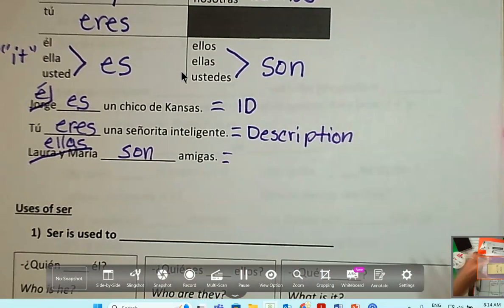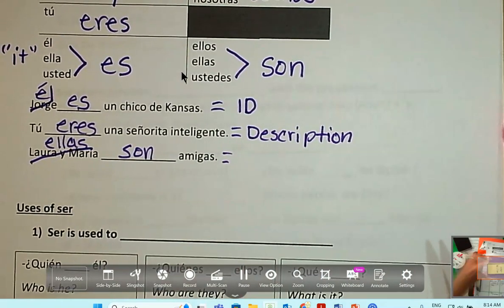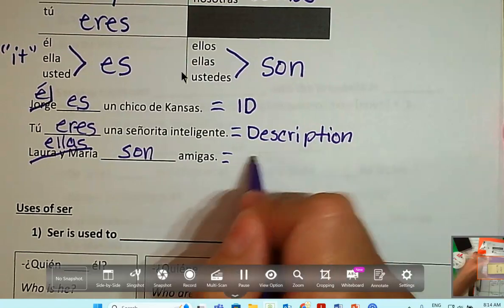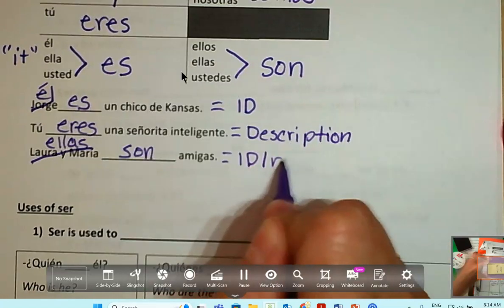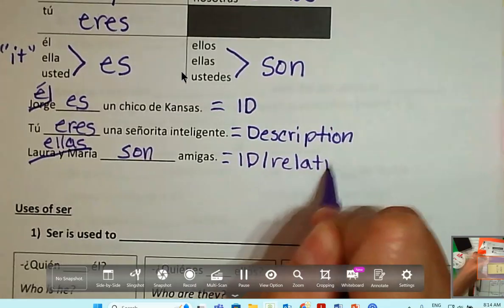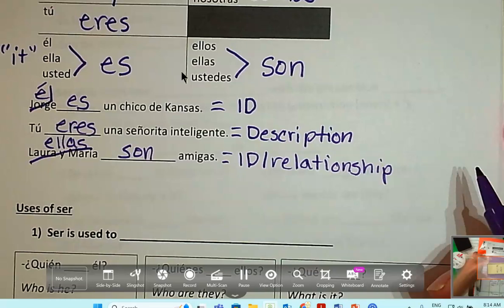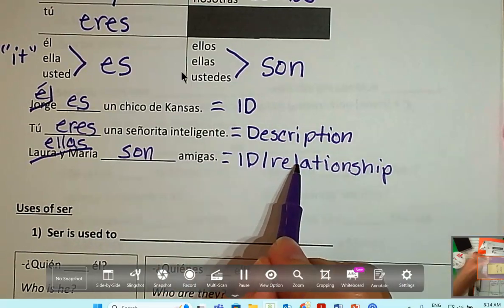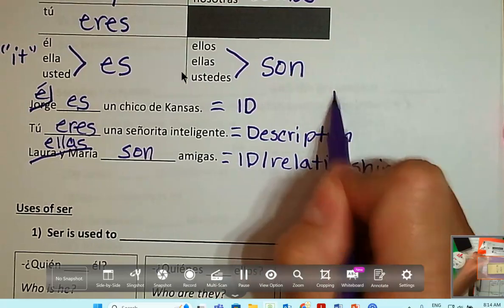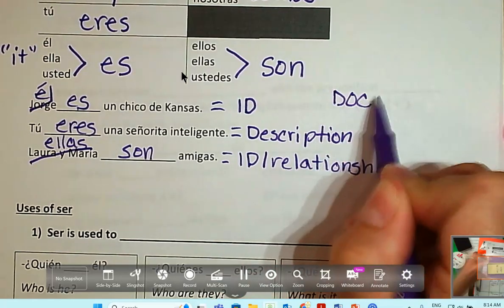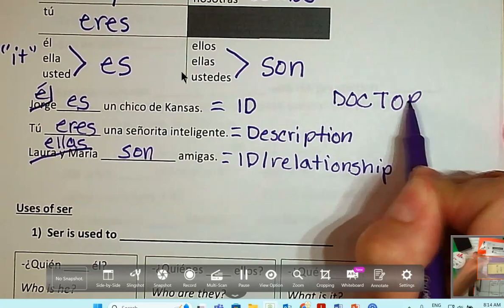What would we say this is? A relationship? Yeah, a relationship or even an identification, right? And this should all bring back what? DOCTOR and place, right? So we're already starting to see that ser is used in particular situations, which we will come back to, but I'm going to go ahead and write this right here.